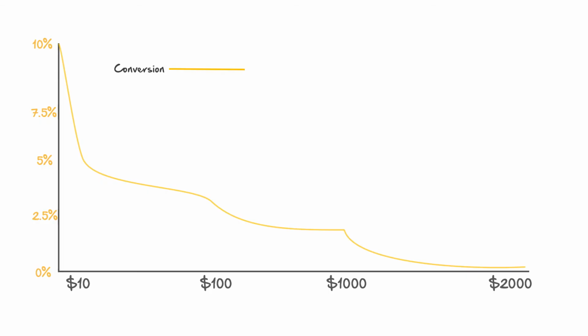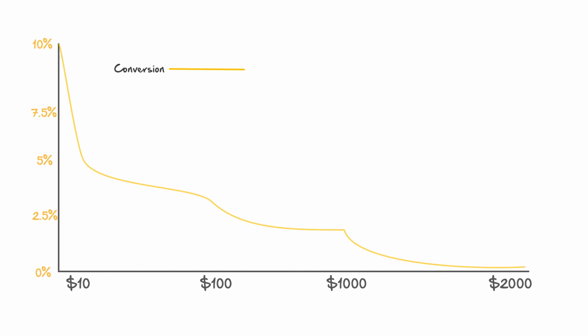Now, as we've gone through these examples, you'll have noticed that as you increase your price, your conversion rate doesn't follow the same trajectory. If you look at this rough chart here, we've got our price points at the bottom, ranging from $10 all the way through to $2,000. And on the left-hand side of this chart, we've got our conversion rates. Now you'll notice, as the price increases, the conversion rate drops. That's the orange line you see.